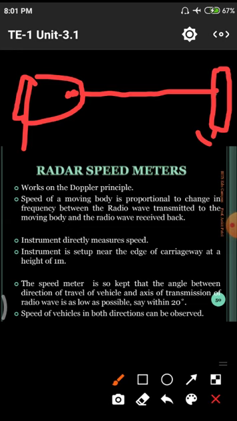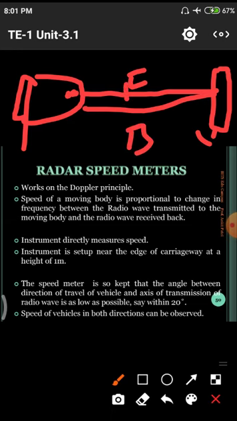The wave moves in the forward direction to the vehicle and then comes back to the radar meter, taking some amount of time to come back and be received. That means the instrument directly measures the speed. Directly measures means there are no calculations. Automatically it shows the direct value on the display board.